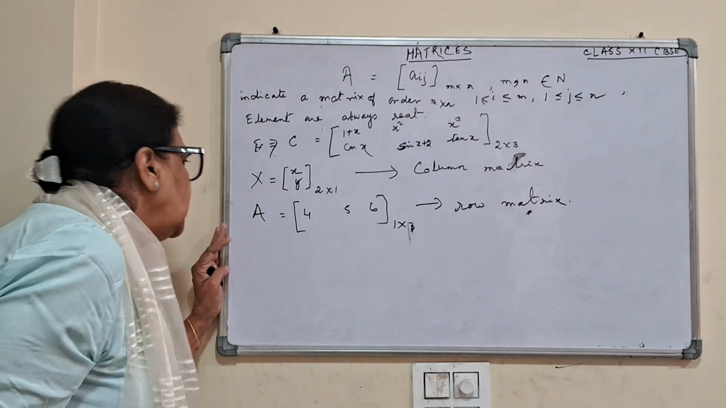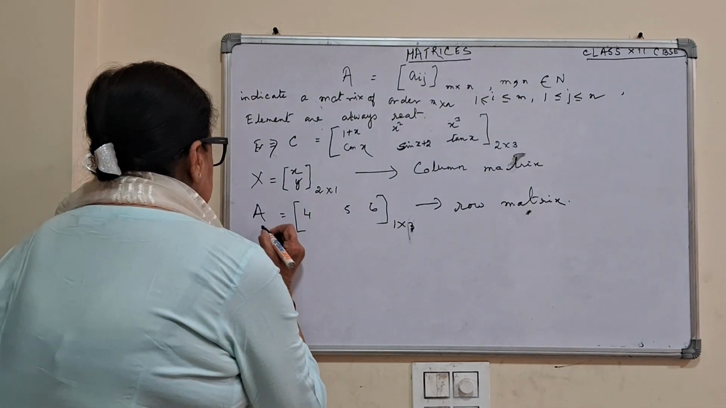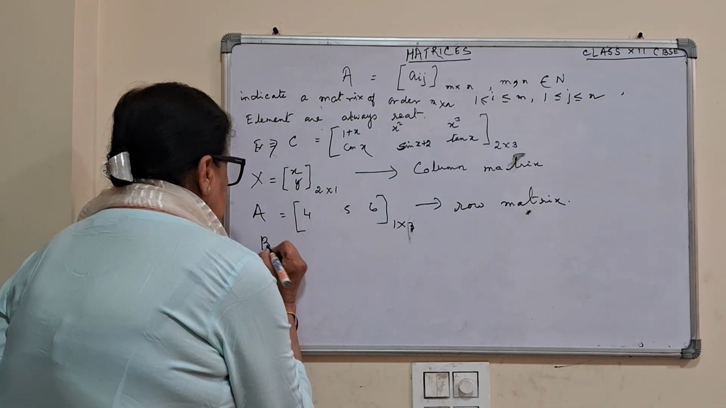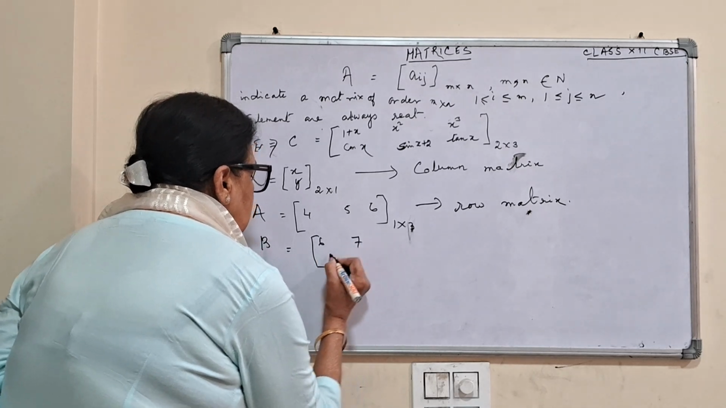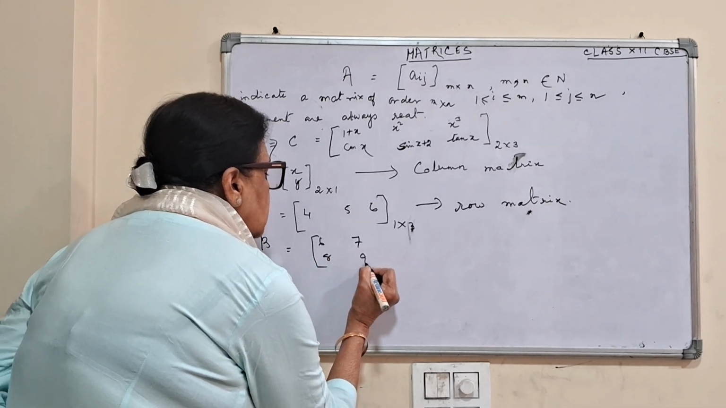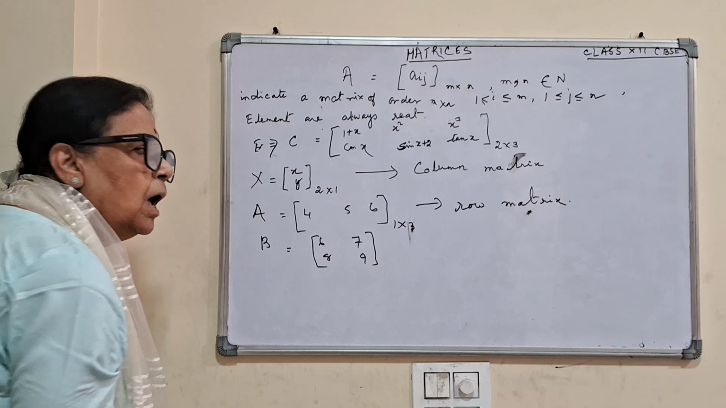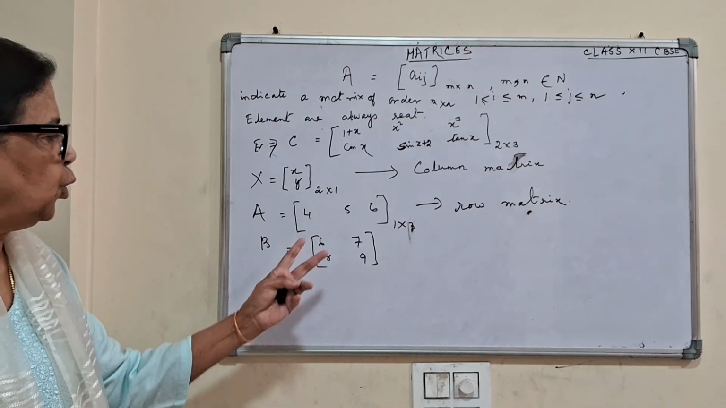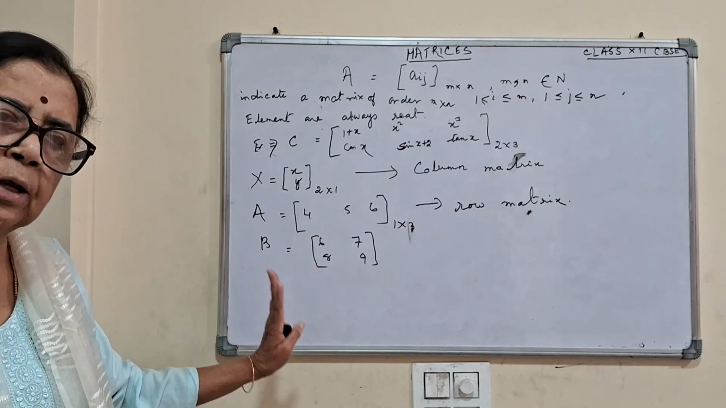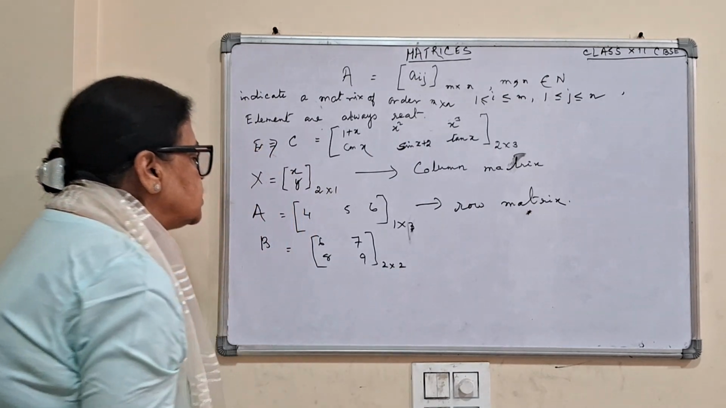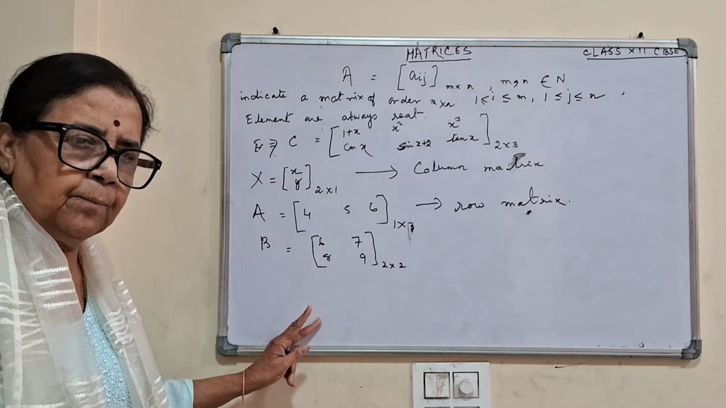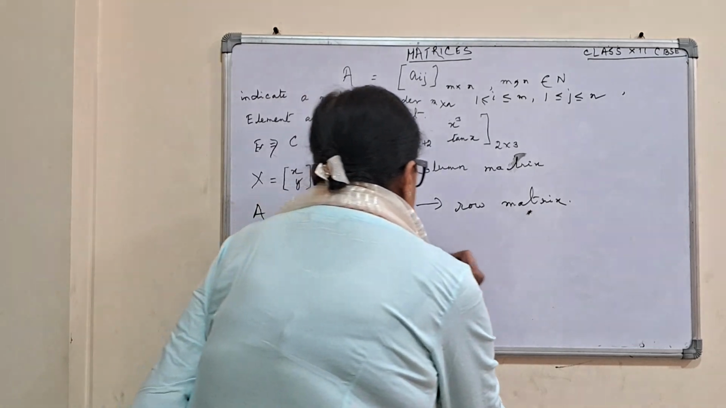Okay. Now I have this, called B, with 6, 7 and 8, 9. How many rows? How many columns? 2 rows and 2 columns. That is 2 into 2. When the rows and columns are the same, then it is called a square matrix.